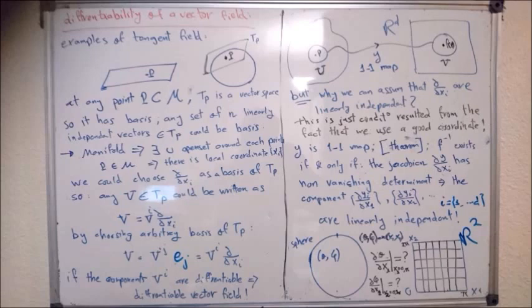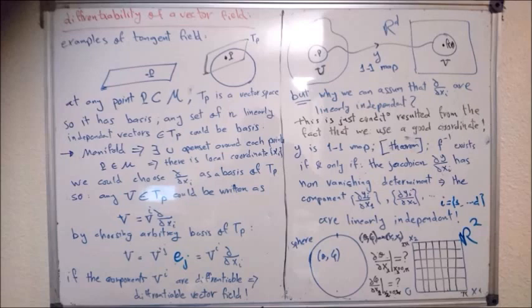But generally I can choose any basis, not necessarily this one, an arbitrary basis. For example, let's call it ej. Then the same vector could be written with other components with respect to this basis ej.